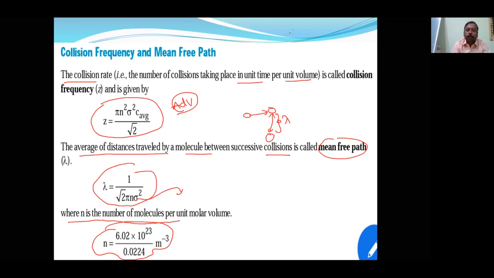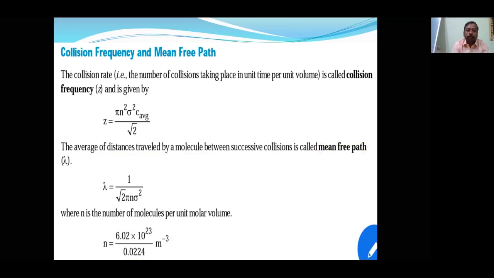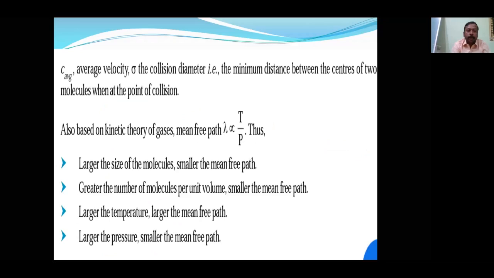Okay. Now let's see the next. Collision frequency and mean free path, a very important topic for Advanced. Based on the kinetic theory of gases, mean free path is directly proportional to temperature and inversely proportional to pressure. So the larger the size of the molecule, the smaller the mean free path.